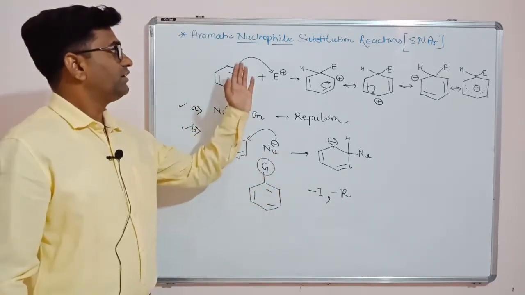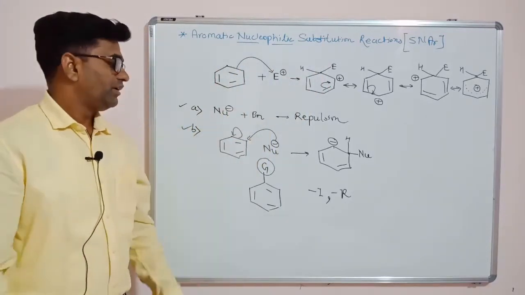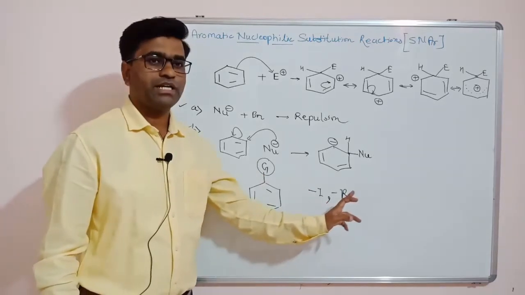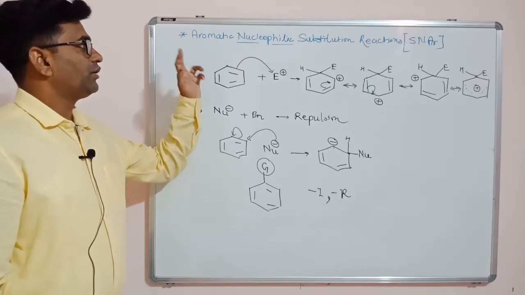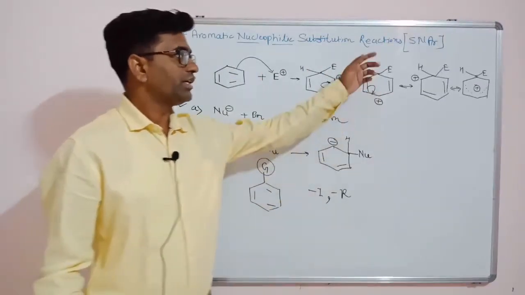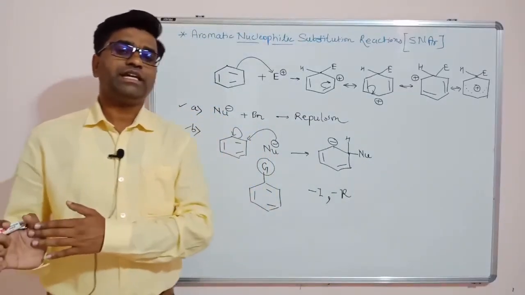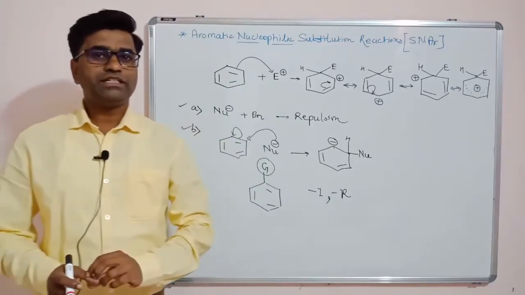So nucleophilic substitutions on the aromatic ring are possible when the groups on the benzene ring have strong minus I and minus R effect. Those reactions are called aromatic nucleophilic substitution reactions, in short SNAr. Now we will learn the SNAr reactions, that is nucleophilic substitution on the aromatic rings.